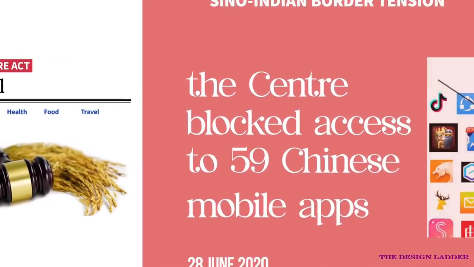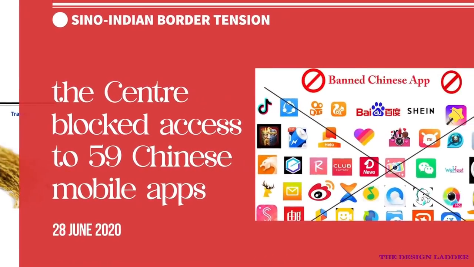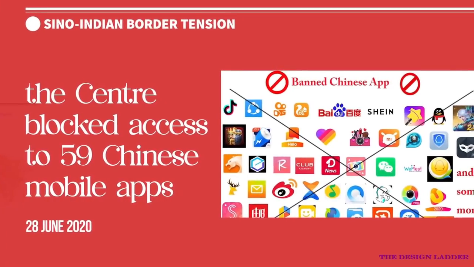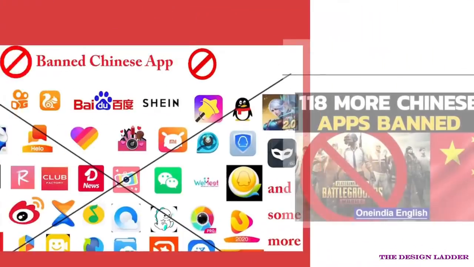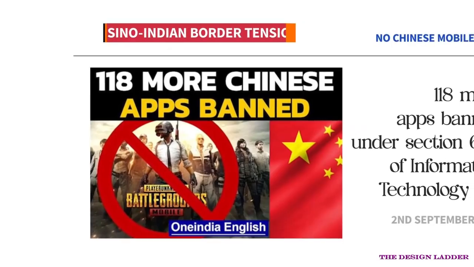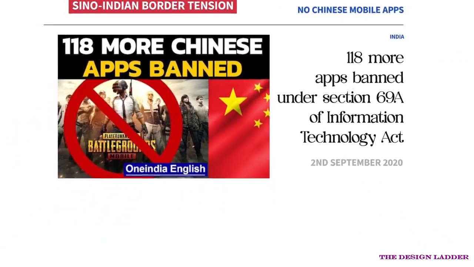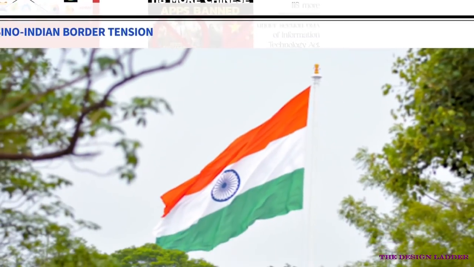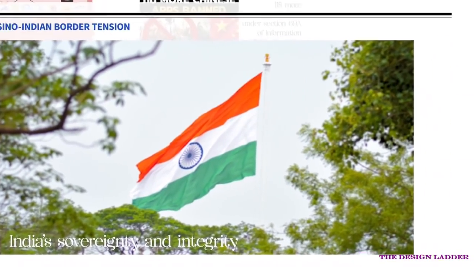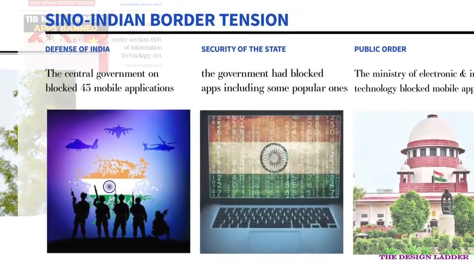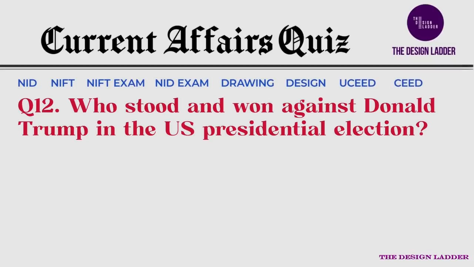Sino refers to China, and on 28 June 2020, the Centre blocked access to 59 Chinese mobile apps, and on 2nd September, 118 more apps were banned under Section 69A of Information Technology Act. This action was taken to protect India's sovereignty and integrity, defense of India, and the security of state and public order. Who stood and won against Donald Trump in US presidential election 2020?